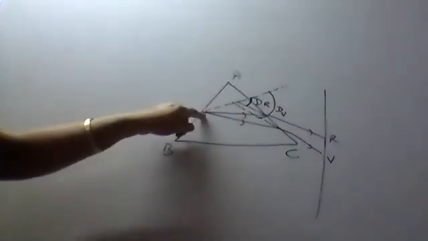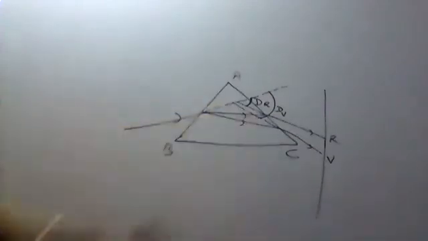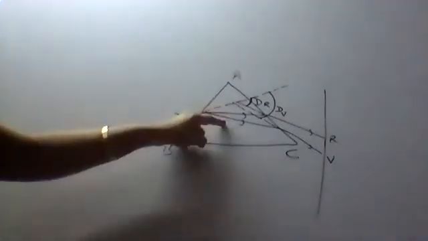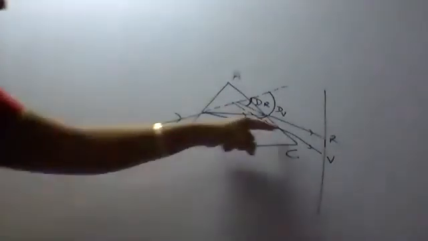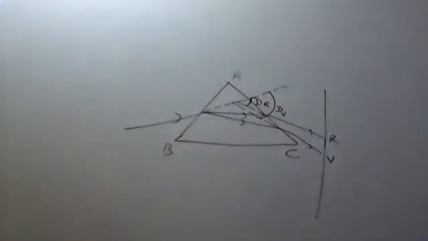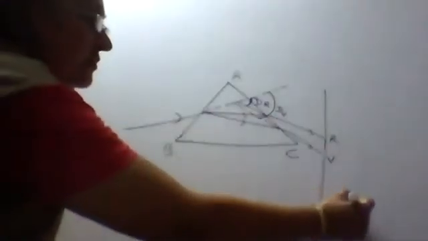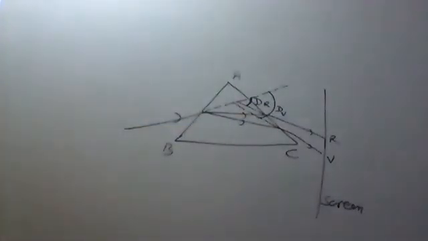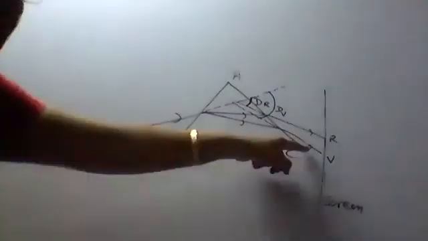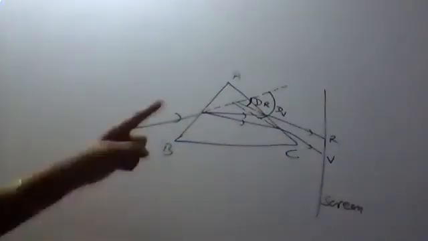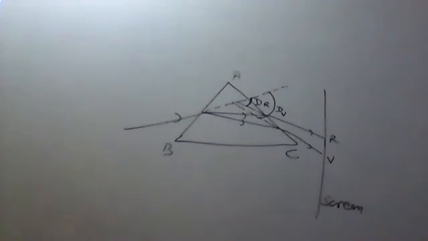Draw one incident ray, split up into the two extreme colors. In between, the order of the colors will be the same. Split up into two extreme colors, bend again, and place a white screen. This is the screen, and on the screen you will see the band of 7 colors. The lowermost one will be violet and the uppermost one will be red.